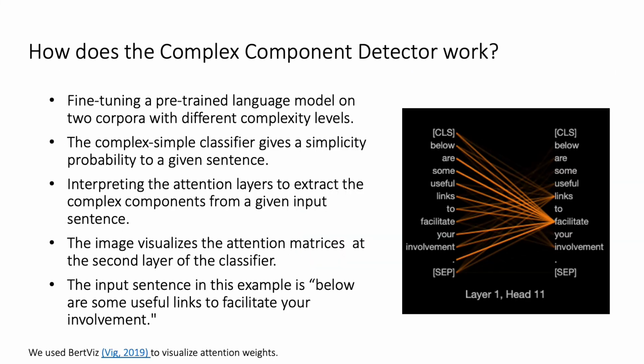For creating the complex component detector, we first fine-tune a pre-trained language model on two corpora with different complexity levels to obtain a complex-simple classifier. We use the attention layers of the classifier to extract the complex components from a given input sentence. This image visualizes one of the attention layers of the classifier, and the attention weights are reflected by color intensity. This visualization shows that the word facilitate has received more attention than other words in the given sentence.